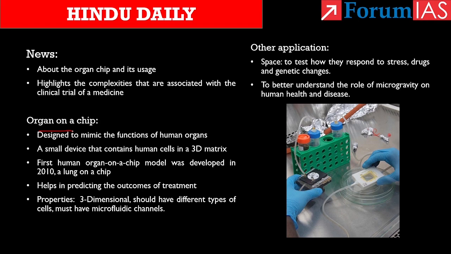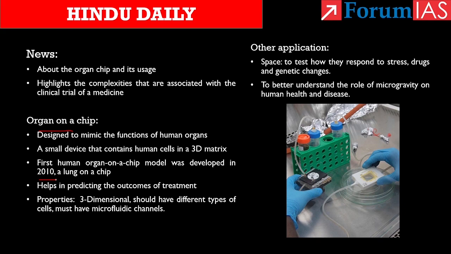The first human organ on a chip model was developed in 2010 by the professor of bioengineering and director of the Wyss Institute, which is inside Harvard University. It was a lung on a chip model that mimicked biochemical aspects of the lung and the breathing motions of the lung. Know that a few research groups in India have also been developing organ on chip models, where researchers are also trying to mimic different disease states using the chips.